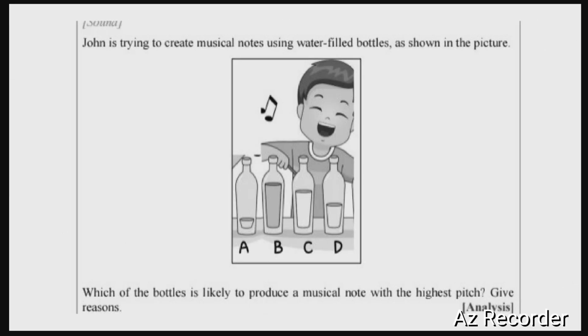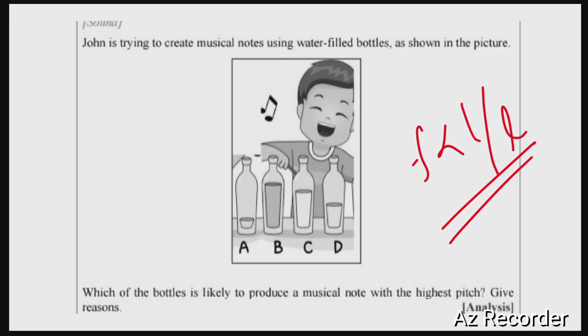So here, John is trying to create a musical note using water-filled bottles as shown in the picture. Which one of them is most likely to produce a musical note with higher pitch? We know that the pitch of the sound depends upon the frequency of the vibrating air column. Frequency depends upon the length of the air column. Frequency is inversely proportional to the length of the air column. That is, when the length of the air column is less, the frequency will be more. If the frequency is more, then the pitch will be more.